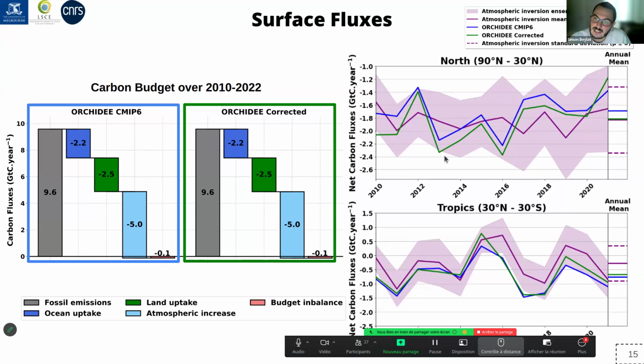And we can see here the distribution of the north and tropic sink, where we have represented in blue the ORCHIDEE synopsis, in green the ORCHIDEE corrected, and in purple the atmospheric inversion mean and ensemble. We can see that in both cases we could reach the same distribution of the sink as the atmospheric inversion, with a slight advantage for the ORCHIDEE corrected on the north sink.